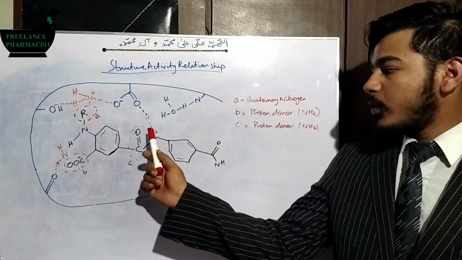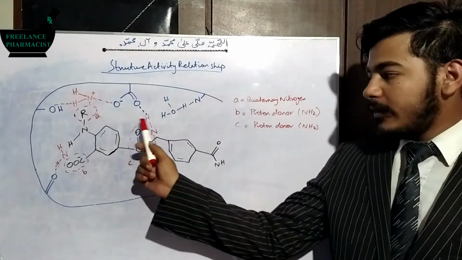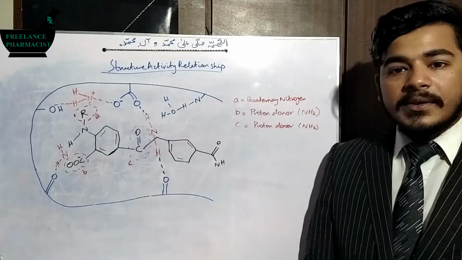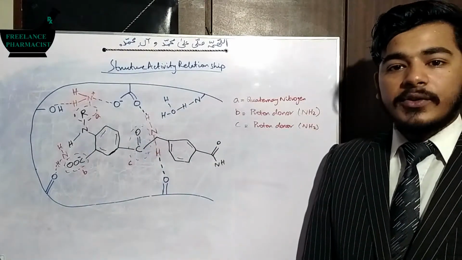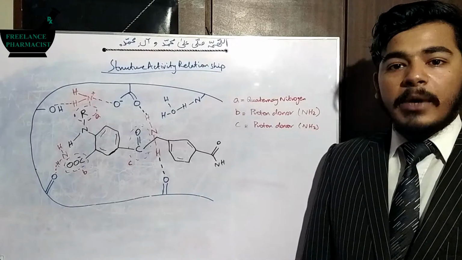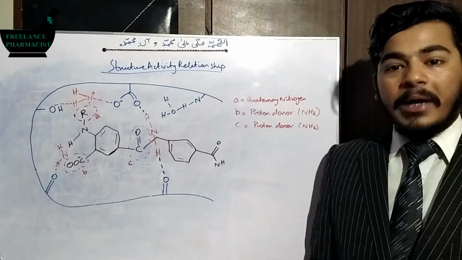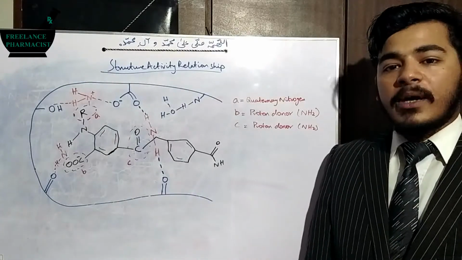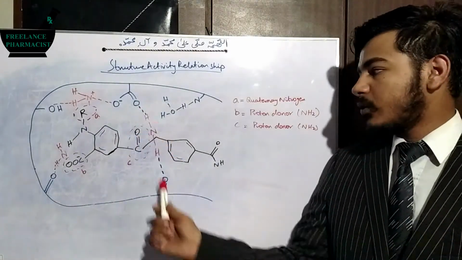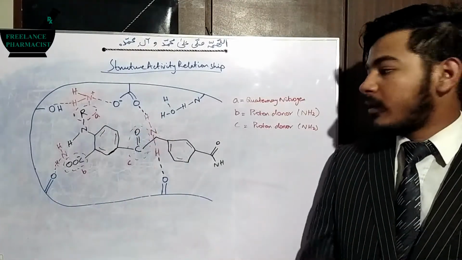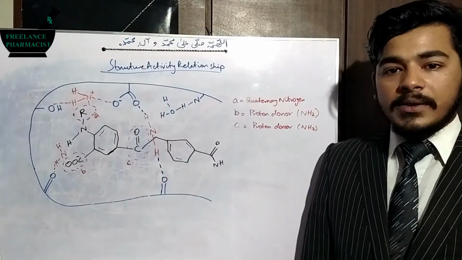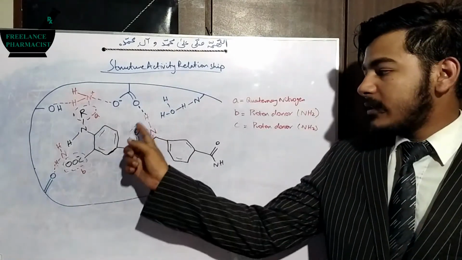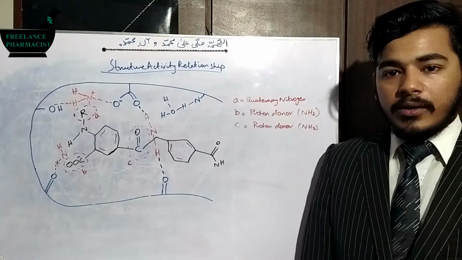So substituting an amine here in this component increases the affinity of the drug towards the receptor by two folds, or by two ways. That is, both the hydrogens of amine can interact with the oxygens of the receptor. So amine is the best modification in this component of the drug.